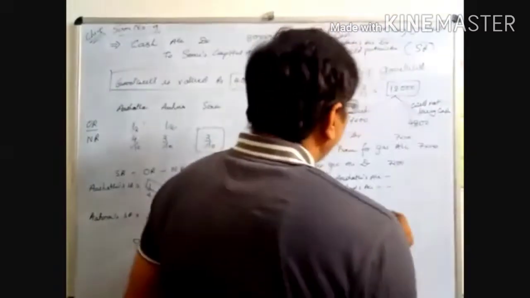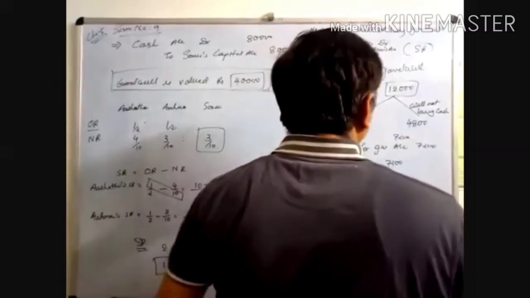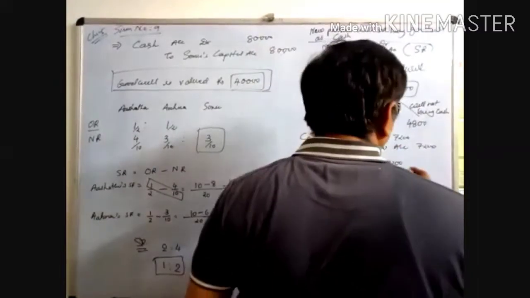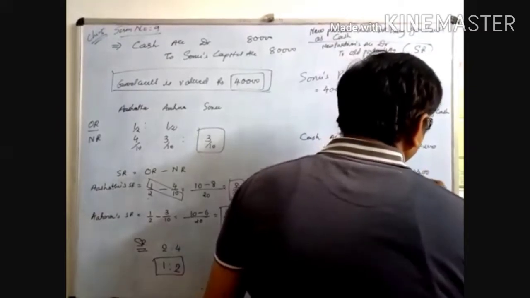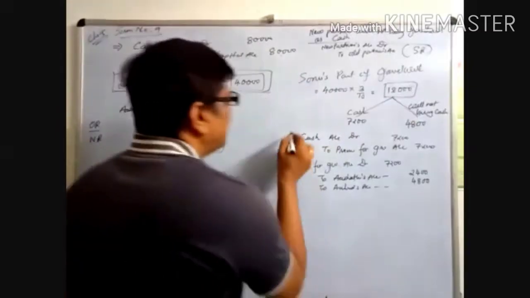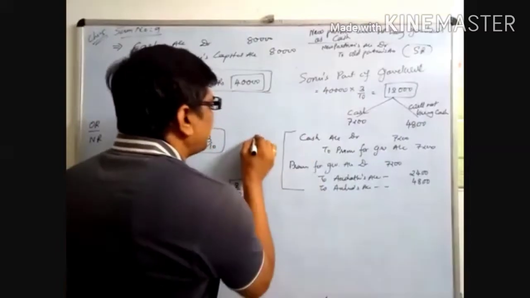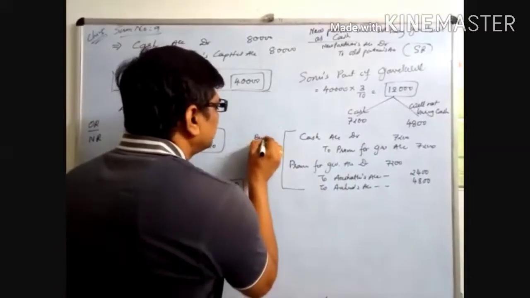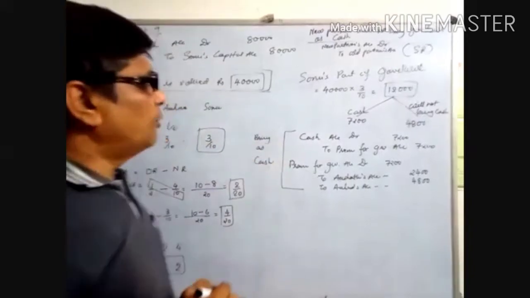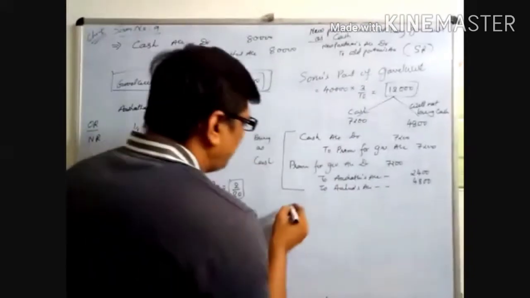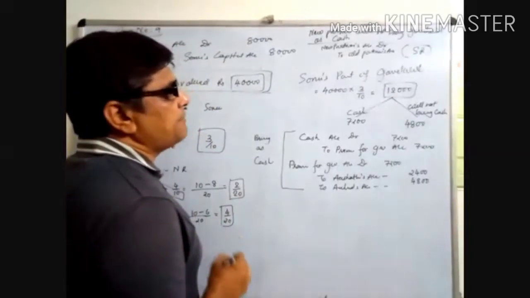So you have to distribute in 1:2. When you distribute in 1:2, that is 2,400 and 4,800. This amount is brought as cash. Now the amount not brought as cash, 4800, what is the entry?